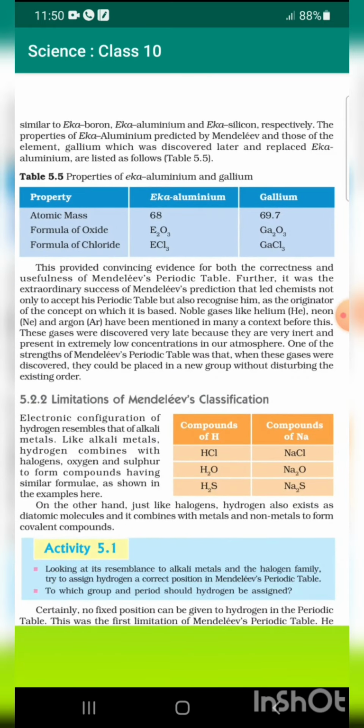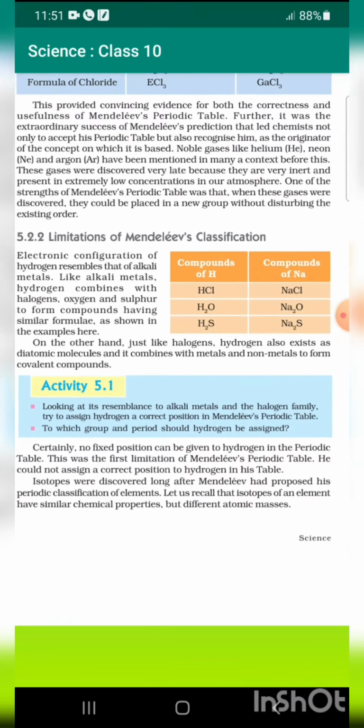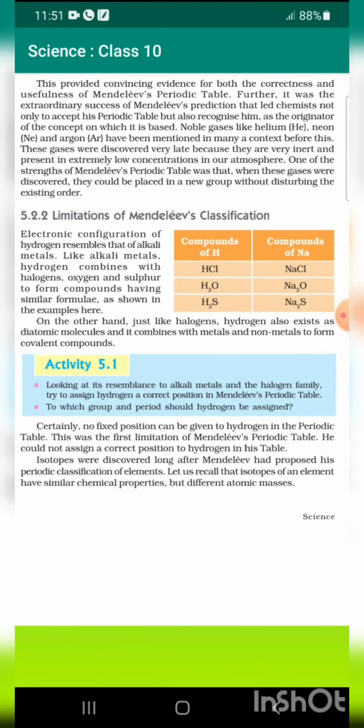The properties of eka-aluminium predicted by Mendeleev and those of the element gallium, which was discovered later and replaced eka-aluminium, are listed as follows. This provided convincing evidence for both the correctness and usefulness of Mendeleev's periodic table. Further, it was the extraordinary success of Mendeleev's prediction that led chemists not only to accept his periodic table but also to recognize him as the originator of the concept on which it is based.